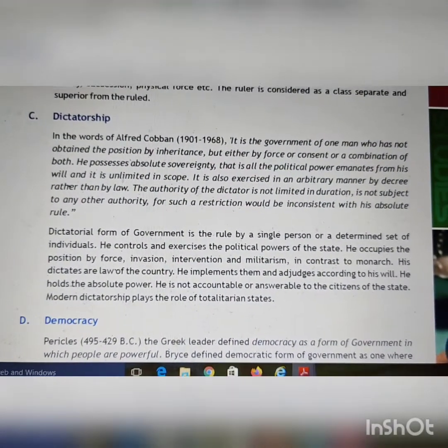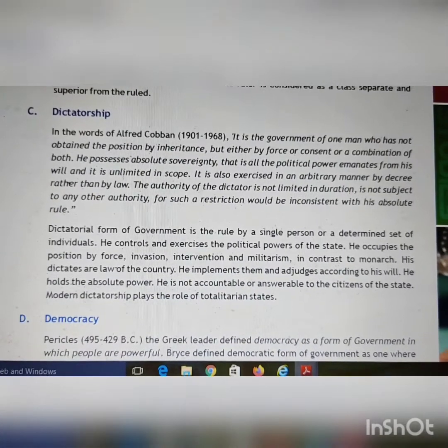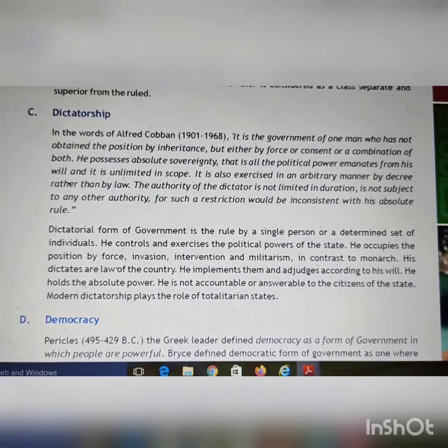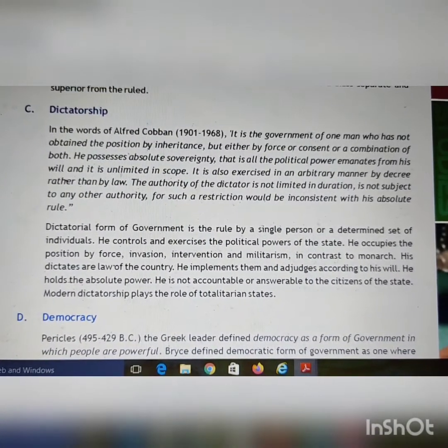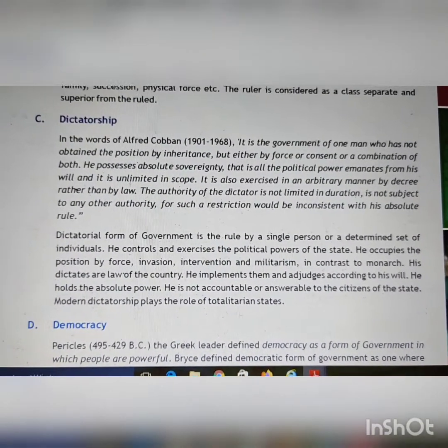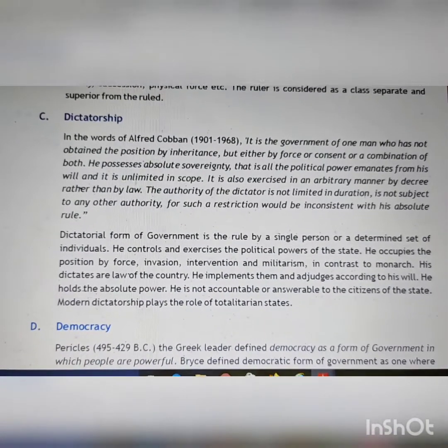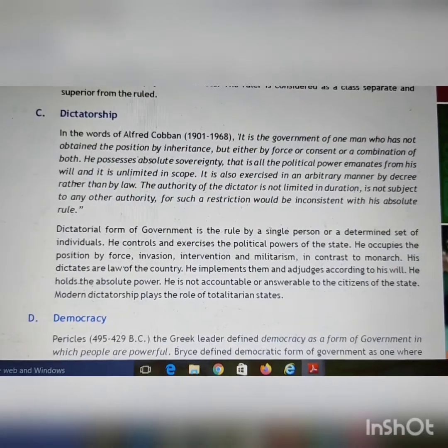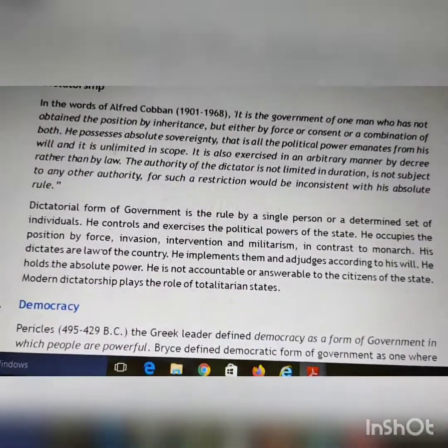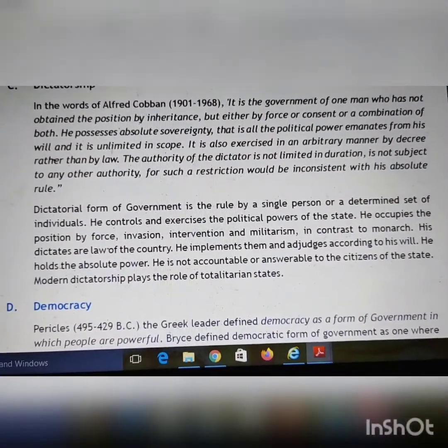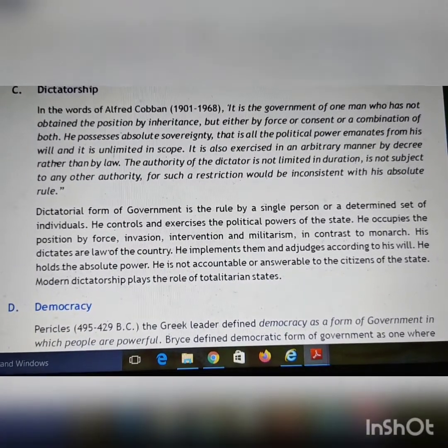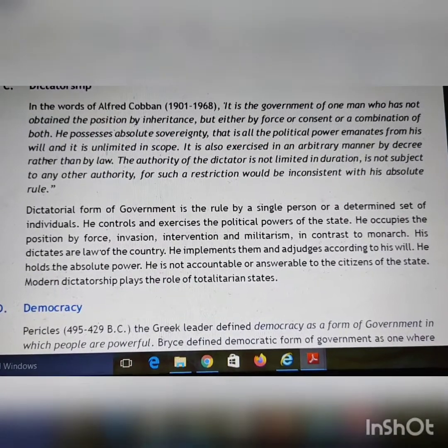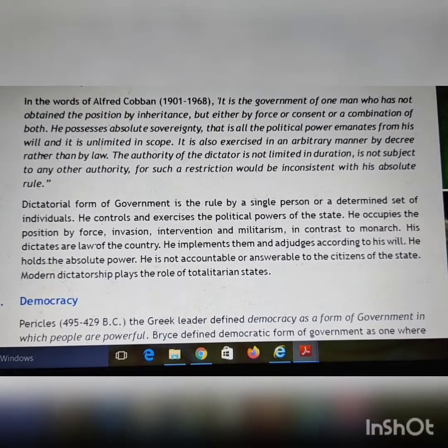Musharraf established military rule in Pakistan, if you have heard of this. His dictates are the law of the country, meaning whatever he tells becomes the law. He implements them, adjusts them according to his will. He is the legislature, the executive, and the judiciary. He makes the laws, he implements them, and if there is any dispute, he alone resolves it. He holds absolute power. He is not accountable to anyone.